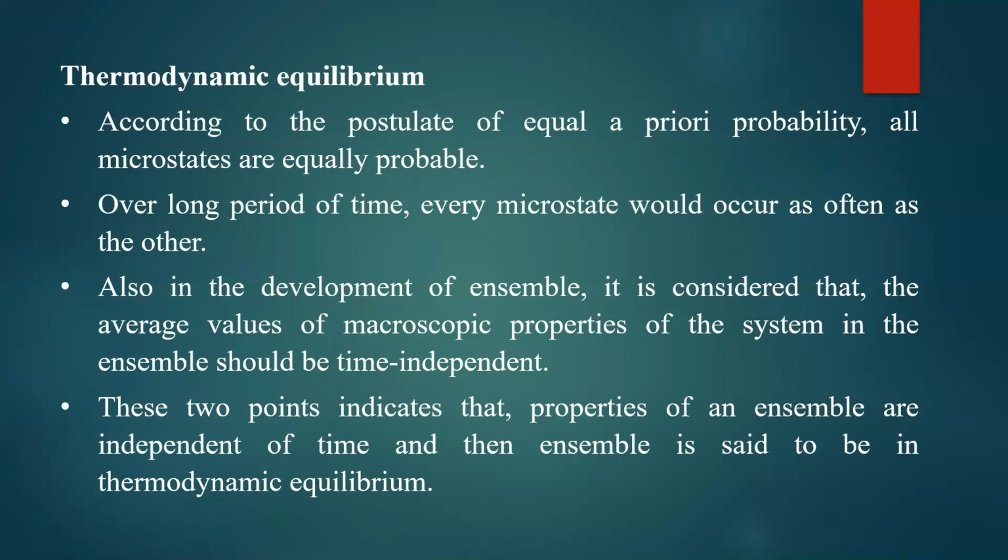In classical thermodynamics, you will not observe the microscopic states; you only study the variation of pressure, volume, temperature and entropy, and relate one coordinate with the other. But here you can study the system even in thermodynamic equilibrium by considering the variation in microstates. That is the main difference between statistical mechanics and classical thermodynamics.